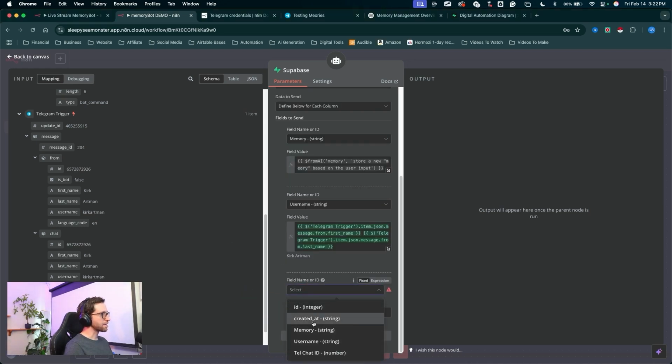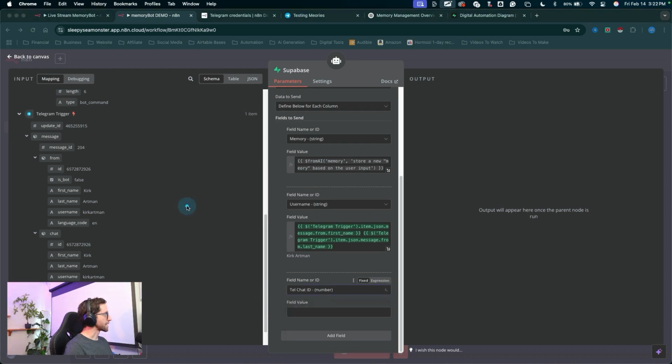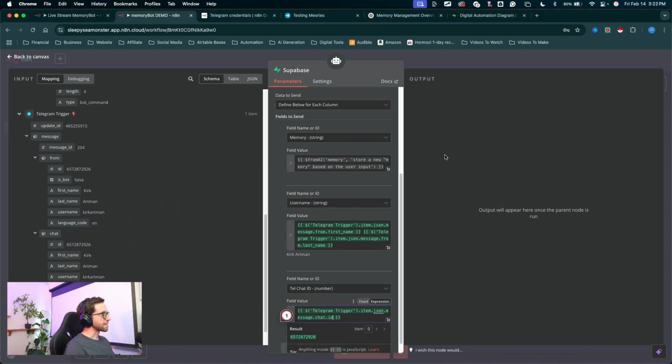Select from the dropdown. This will be the Telegram chat ID. In the field value, we'll link from the chat. Grab the ID right there. Great, so that links everything up into Supabase. Our first store memory tool is complete.